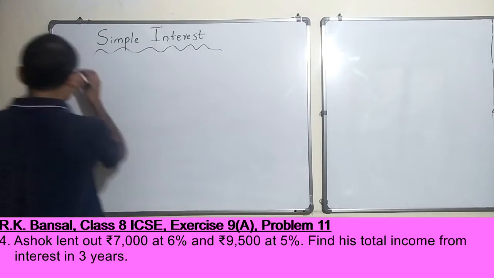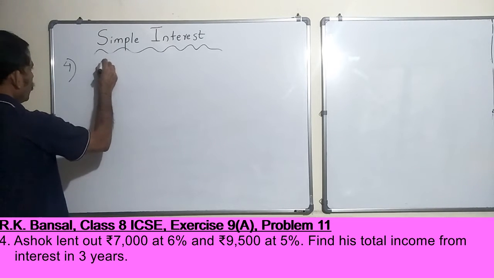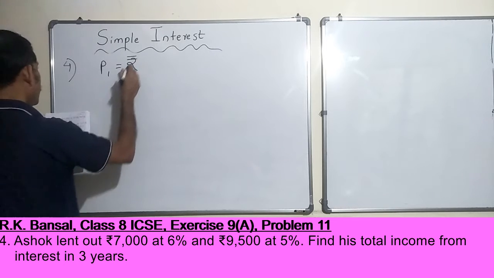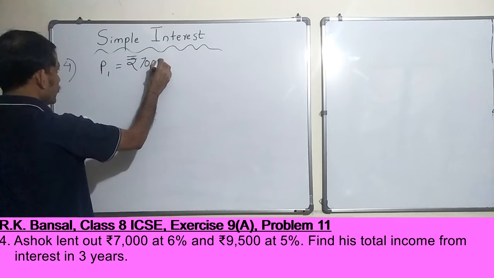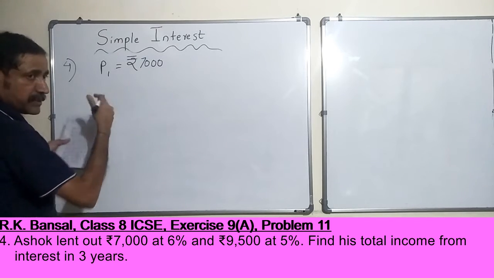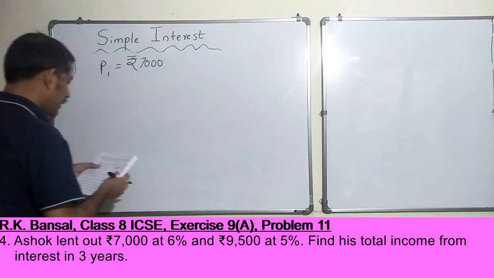Let's write it down. Pretty simple, should not be difficult. So P1, let this be the first principal he is lending. It's kind of investment in somebody, you lend them money assuming you will make money out of it as interest.